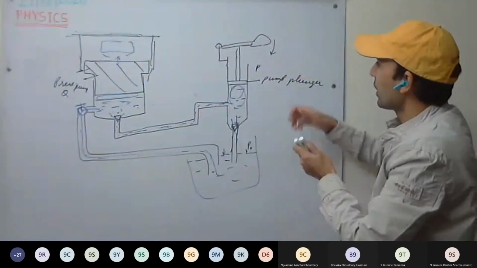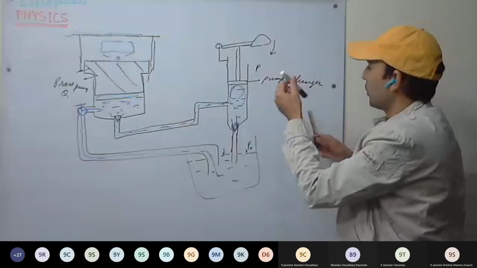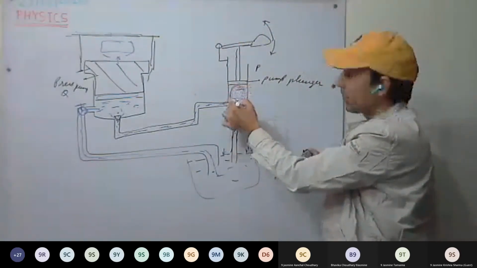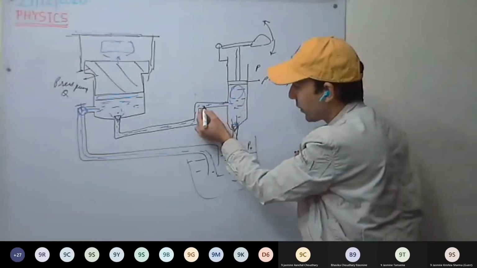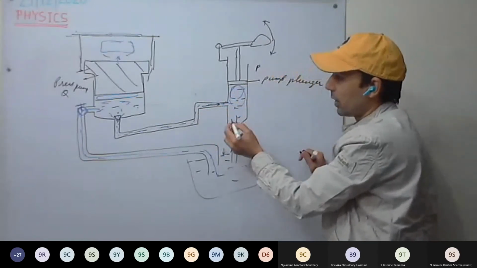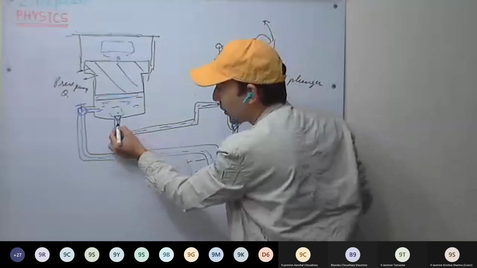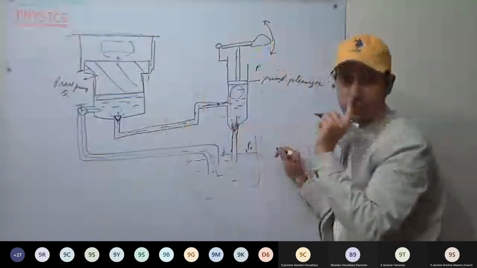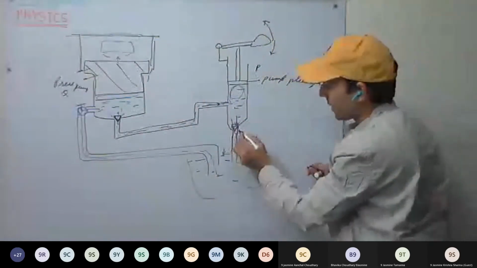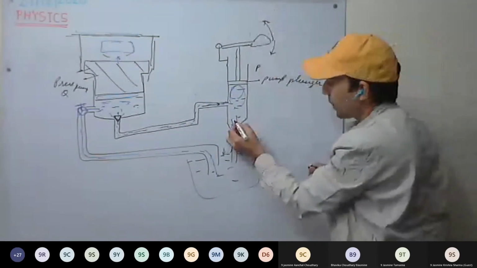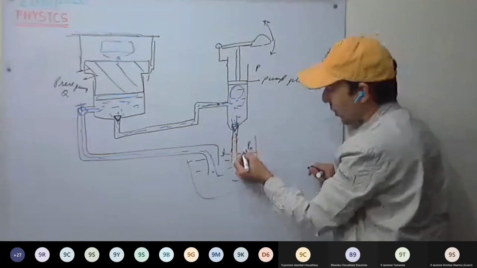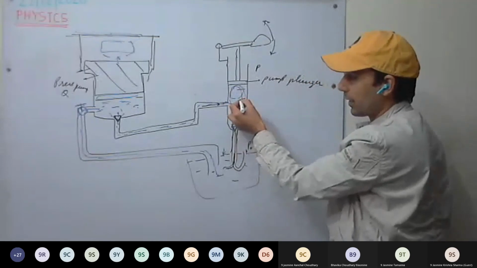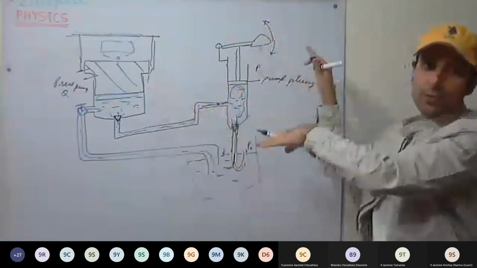Now if I move the pump plunger upward, what will happen? Here pressure decreases. So the liquid can flow either through here or through here. Here pressure will be less and here pressure will be more, so this valve is closed and no liquid will come from here. Only 1 minute I'm taking. But here, as I am moving it upward, the pressure will be less as compared to the pressure here, so liquid will flow inside. It will be filled again. This is how it is working.